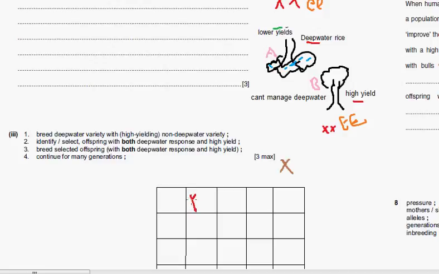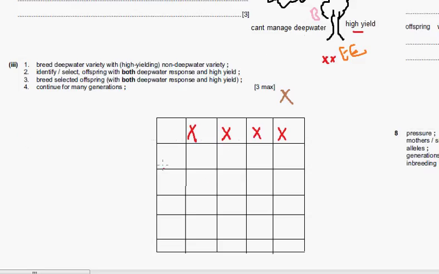The first one will be X and X, and then small x here, and then we will have our E here, E here, E here, E here.